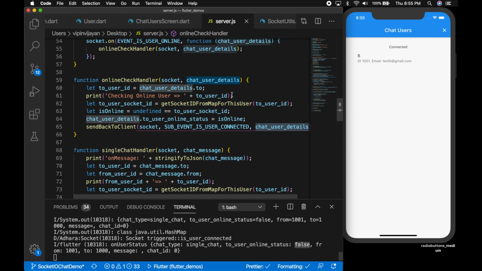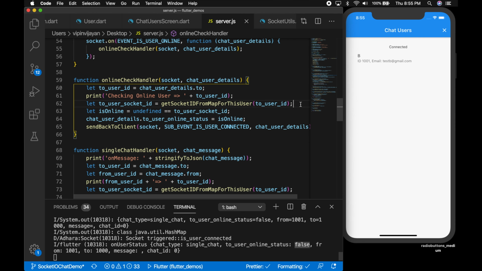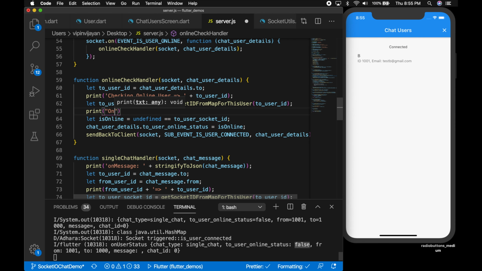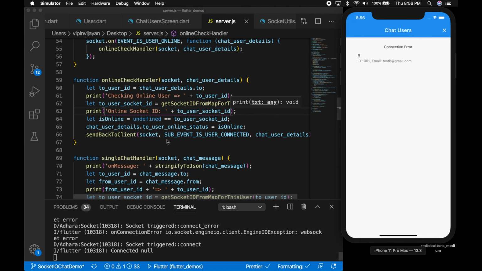So let's go to the server.js file and see what is wrong here. So there is a socket ID. Let's try to print it out. So online socket ID is the user socket ID. Okay, so let's restart the server and see what is wrong.